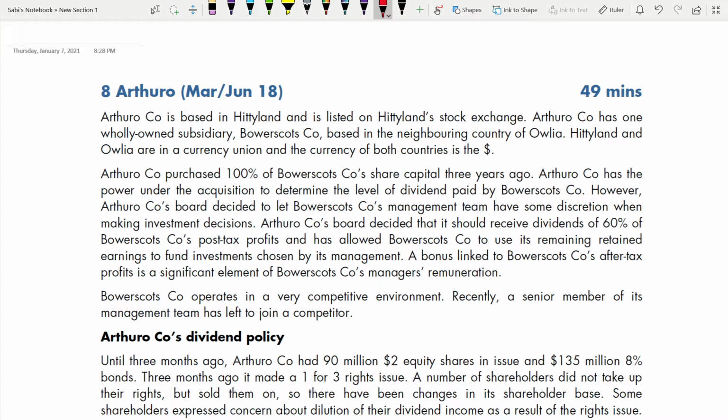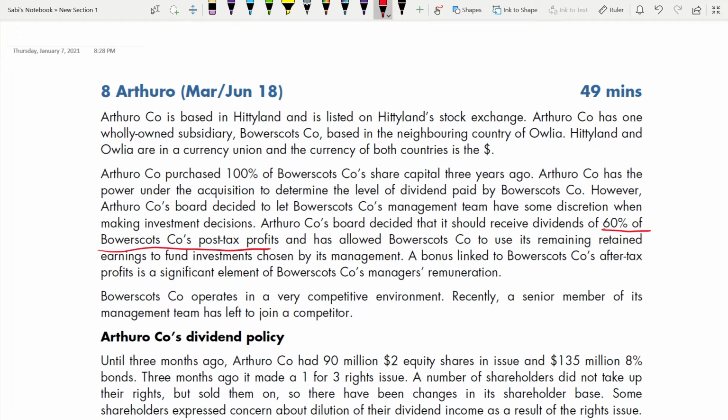Okay, so the company's board decided that it should receive dividends of 60% of the subsidiary's post-tax profit. This is the dividend which the parent company is going to receive. 60% of the subsidiary's post-tax profit, and it has allowed the subsidiary company, I'm going to refer to parent and subsidiary, so Bower Scout is the subsidiary company and Arthuro Company is the parent company. So it has allowed the subsidiary company to use its remaining retained earnings, the post-tax profits which they are not going to give as a dividend, right? Which they are going to retain. They can use it to fund investments chosen by its management.